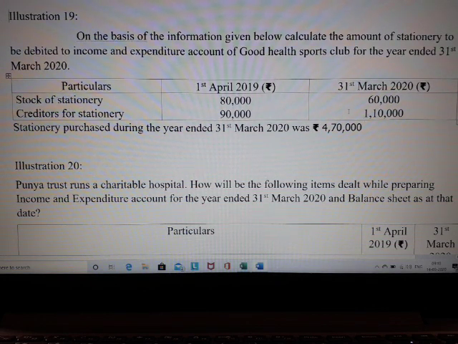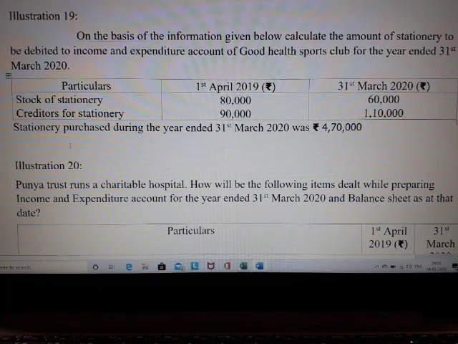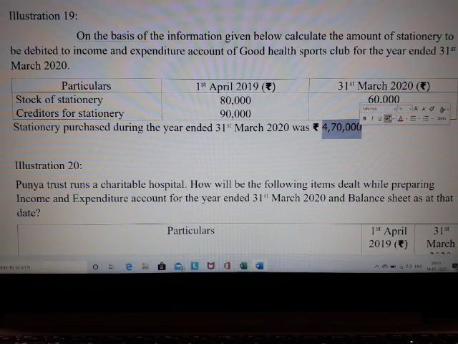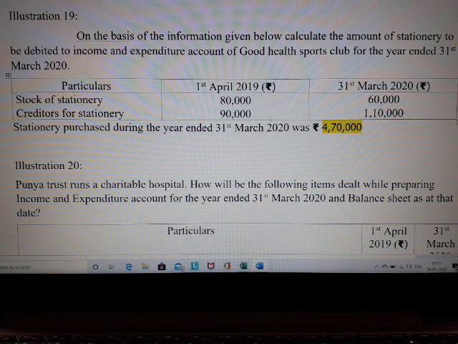But since in this problem it is given very clearly that the opening creditors is rupees 90,000, closing creditors is rupees 1,10,000, and stationery purchase during the year, this is the highlight of this particular problem. This 4,70,000 includes both your cash purchases and credit purchases. So this creditor information you need not consider. You can just leave it out.